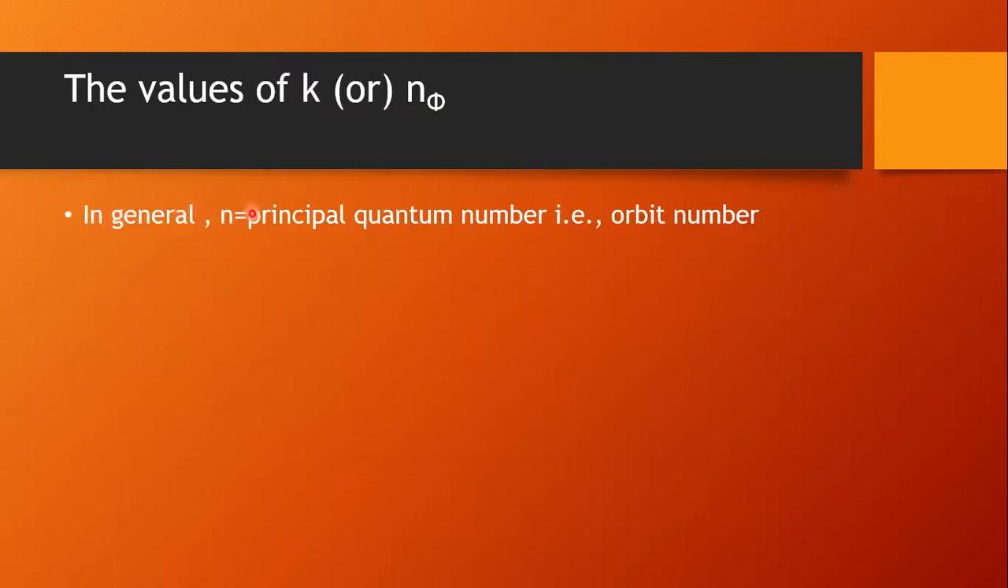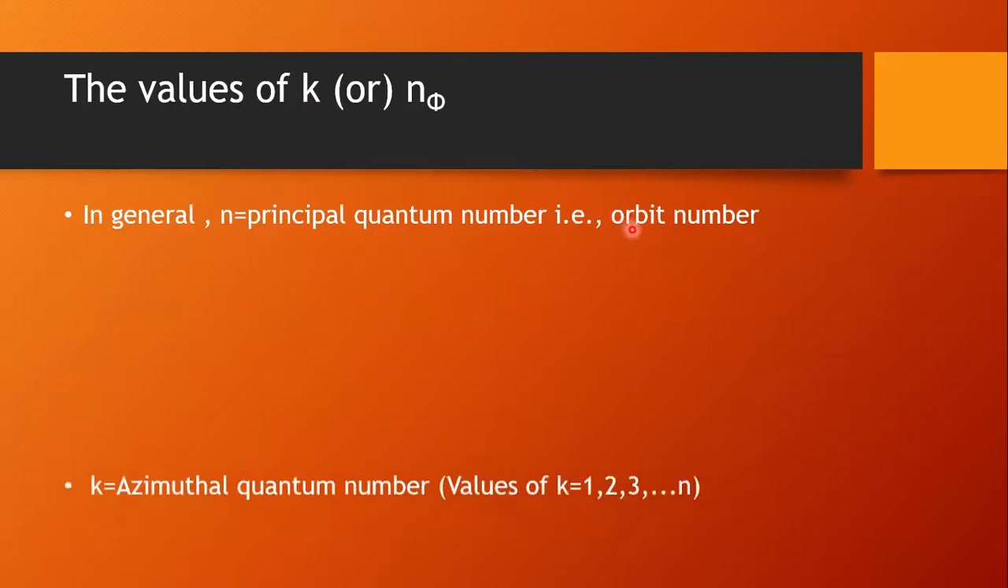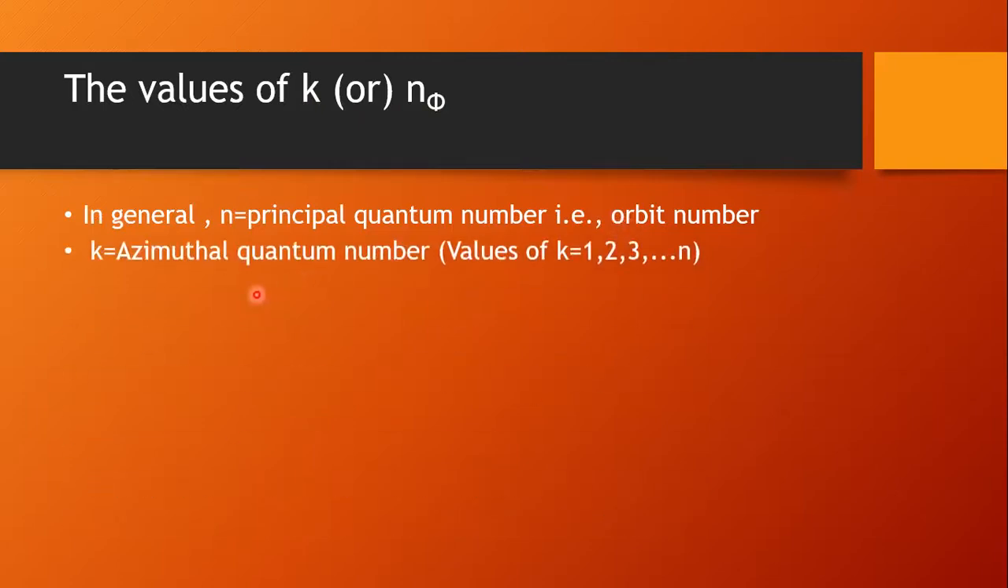In general, n represents the principal quantum number, that is, the number of the orbit. K indicates the azimuthal quantum number, also called n phi. The values of K start from 1 and end at n. If we take the second orbit, n equals 2, the K values will be 1 and 2, and the maximum K value will be 2. If n is 4, the fourth orbit, the K value will be a maximum of 4 and a minimum always 1.